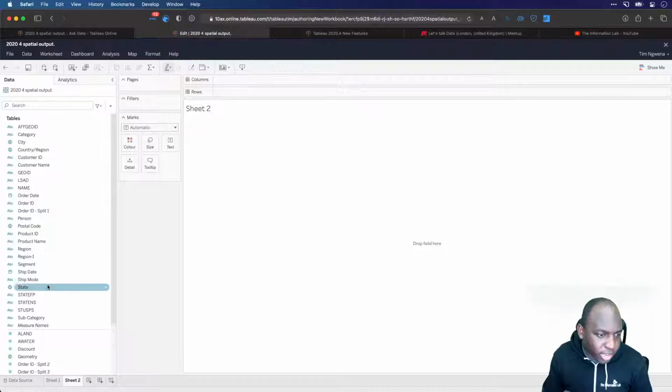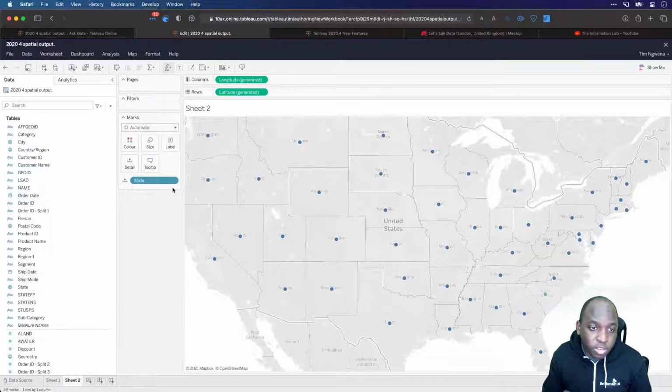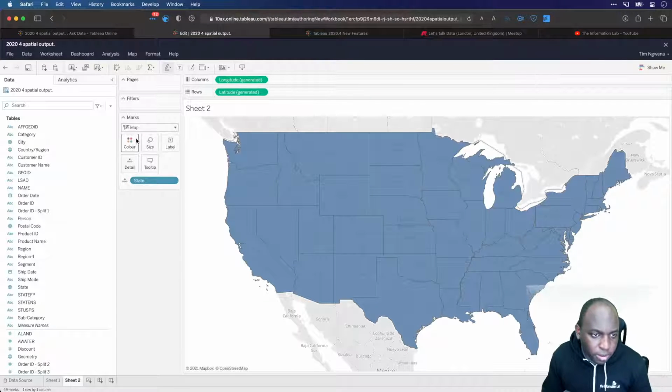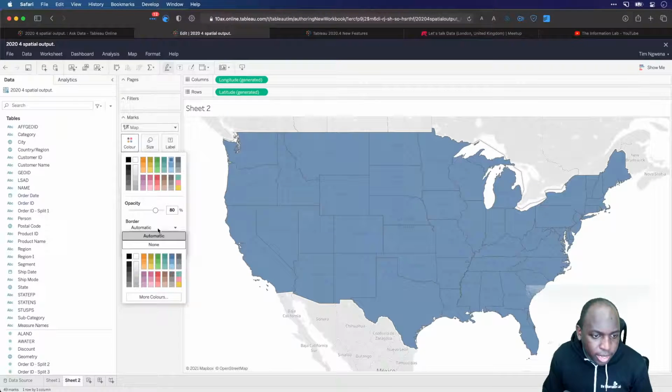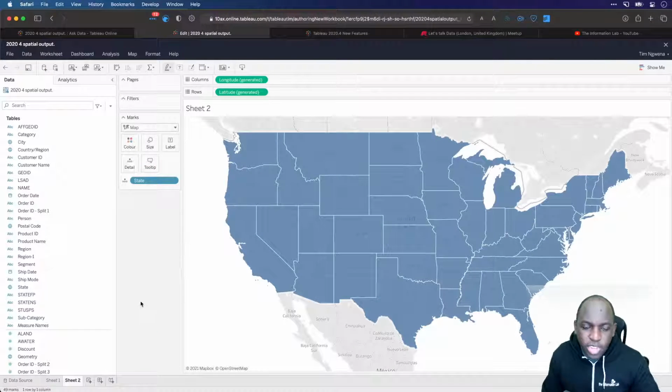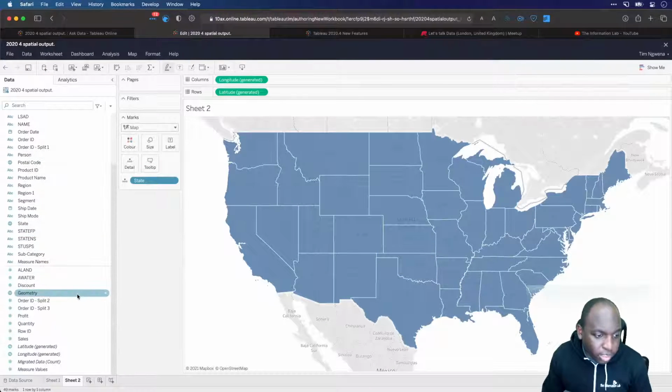I'm going to double click state again. So we're going to get a nice filled map. This time I'm just using the Tableau geospatial item here. Let's go to Border. Let's set it to white. And I'm not going to bother with the state names. You can still see a bit of that in the background. Then what I'm going to do is I'm going to grab this geometry field. Now this has my polygons that I joined inside Tableau Prep to this data source.